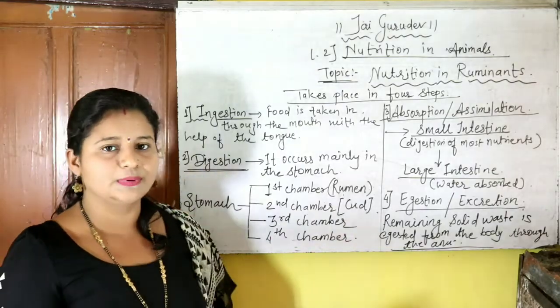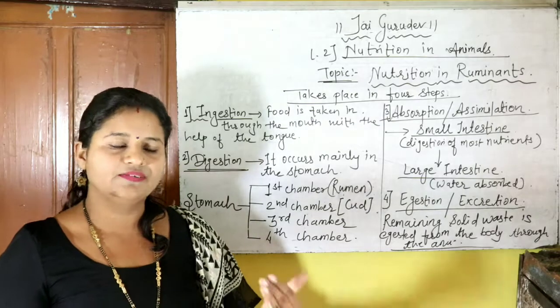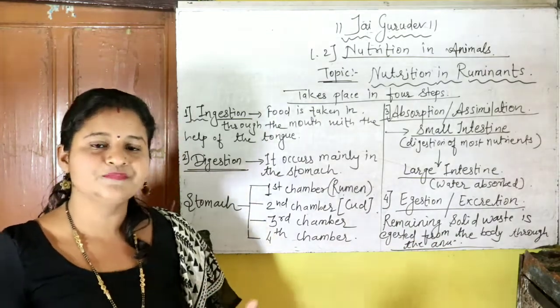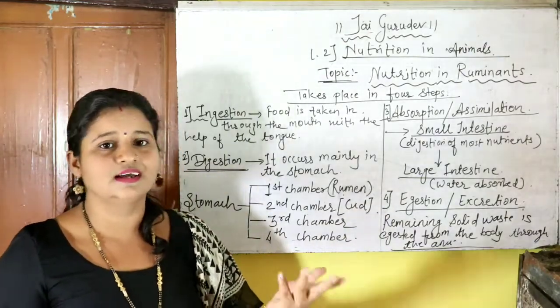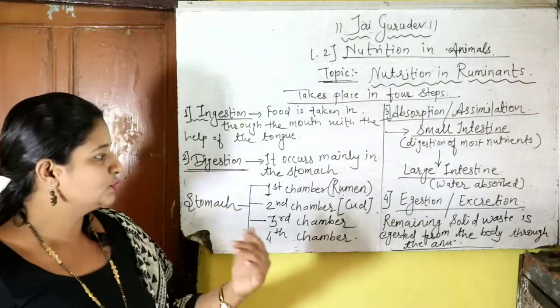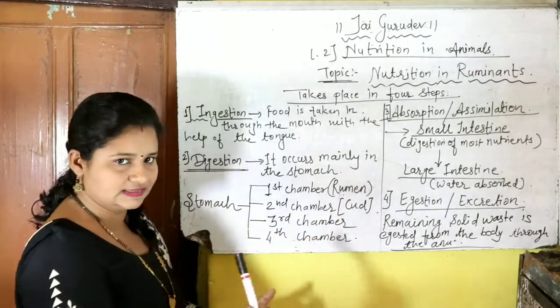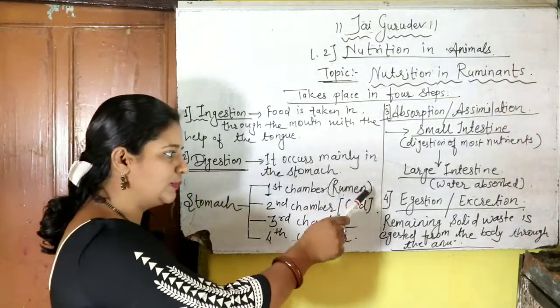In the first chamber, all the cellulose food material moves inside the stomach with the help of the esophagus, and after that in the stomach, all this food material gets digested. But as we all know, cellulose is not easy to digest actually, understand? So that's why in the rumen the food material is digested, and after that this food material